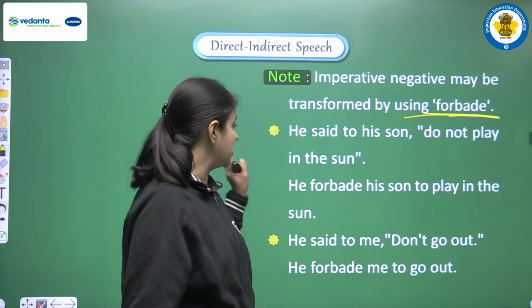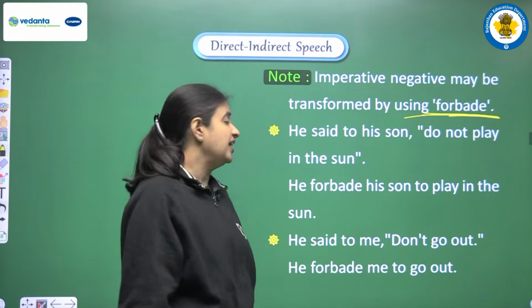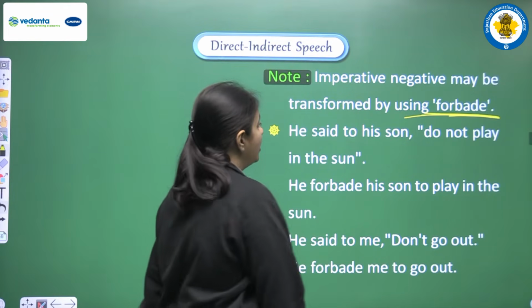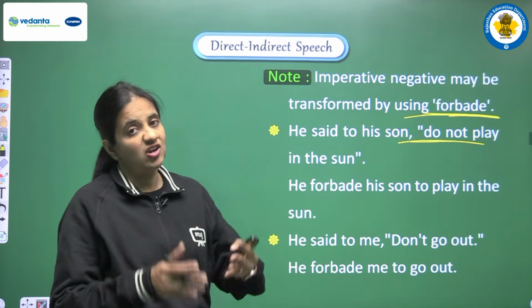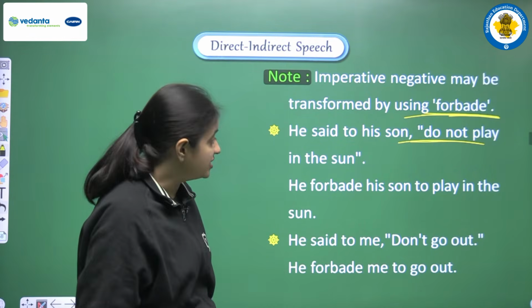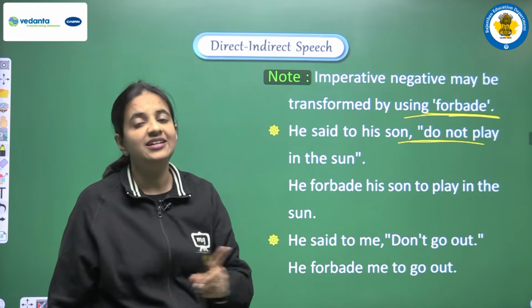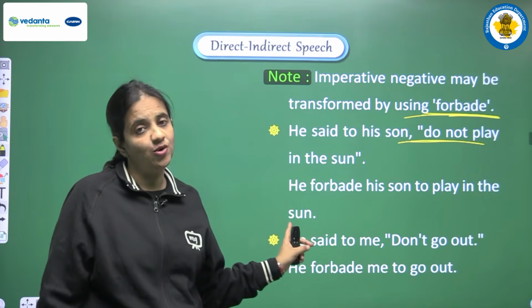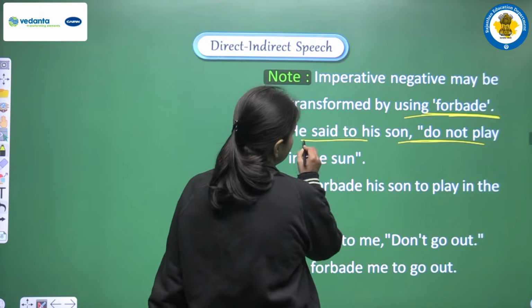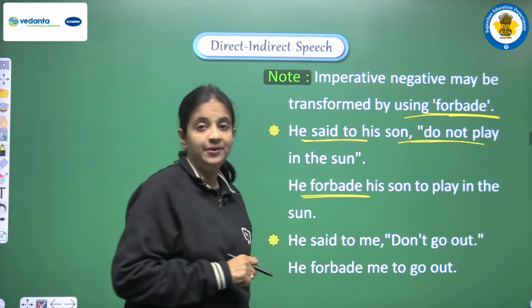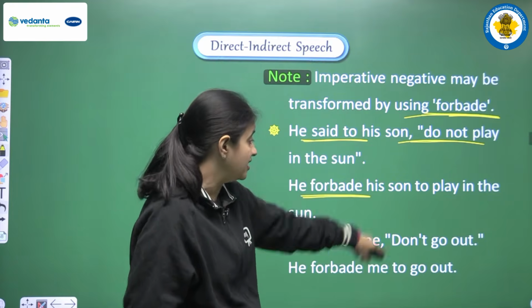So now let's see the example that we are having here. He said to his son, do not play in the sun. So here we are having negative sentence because we are having do not here. So according to the rules we are doing the conversion when we are having negative imperative sentence. So one thing is clear that in the indirect speech also we have to maintain the negative structure. So for that we are converting said to into forbade. Clear? So here we are using he forbade his son.